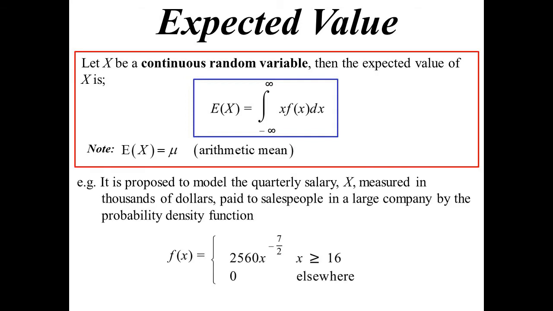And here is our proposed model. Quarterly salary, X, is measured in thousands of dollars. And here's how they're working out the pay. Interesting. 2,560 x to the power of minus 7 on 2, where x is greater than or equal to 16. We're going to look at the median and the mean to describe the distribution of those salaries, how this company works. So let's do the median first.